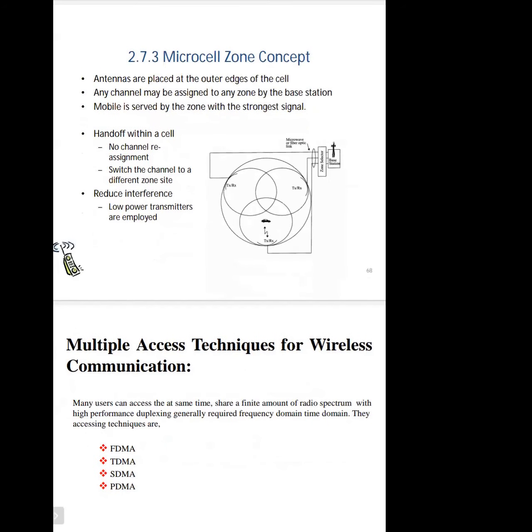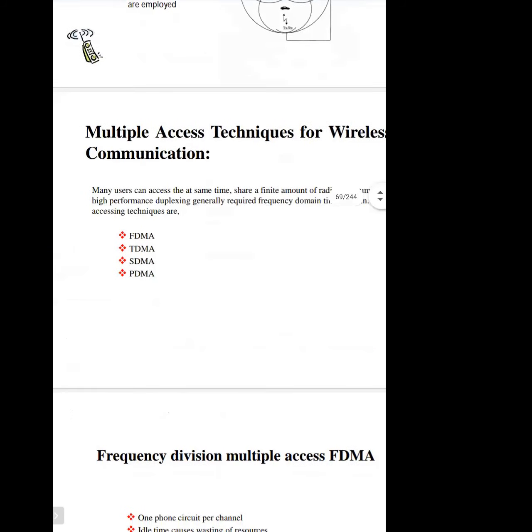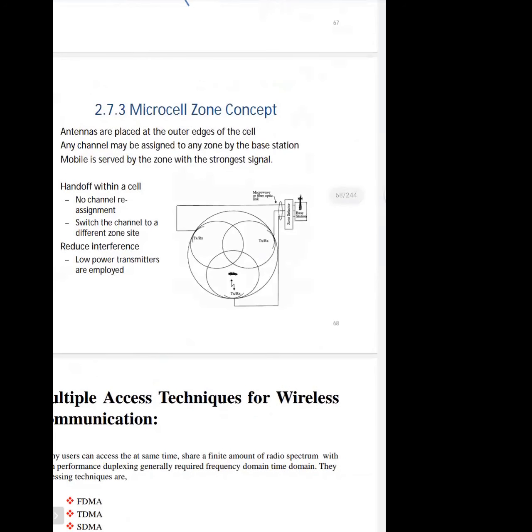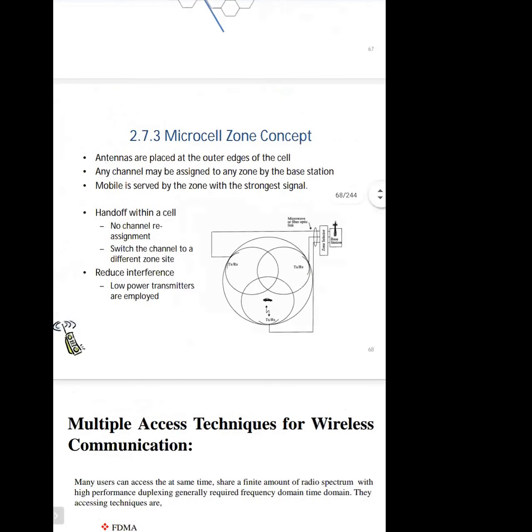Every region is further converted into microzones, and the antenna will cover those microzones with equal signal strength as the main region. In this way, once the mobile crosses the boundary of one zone and enters the boundary of another zone, it will have the same signal strength. Signal strength will remain the same by use of this microzone concept. So these are the three methods by which we can increase the capacity of a cellular system: cell splitting, sectoring, and the microzone concept.